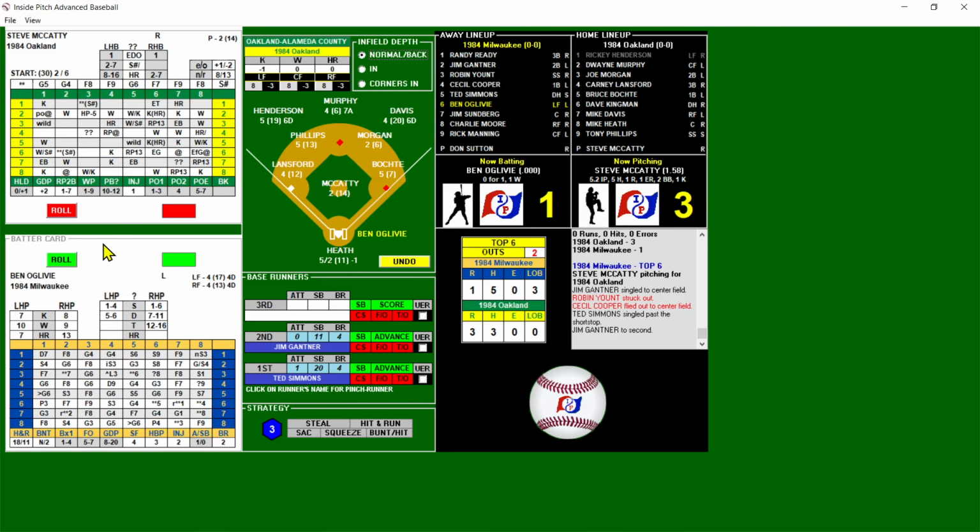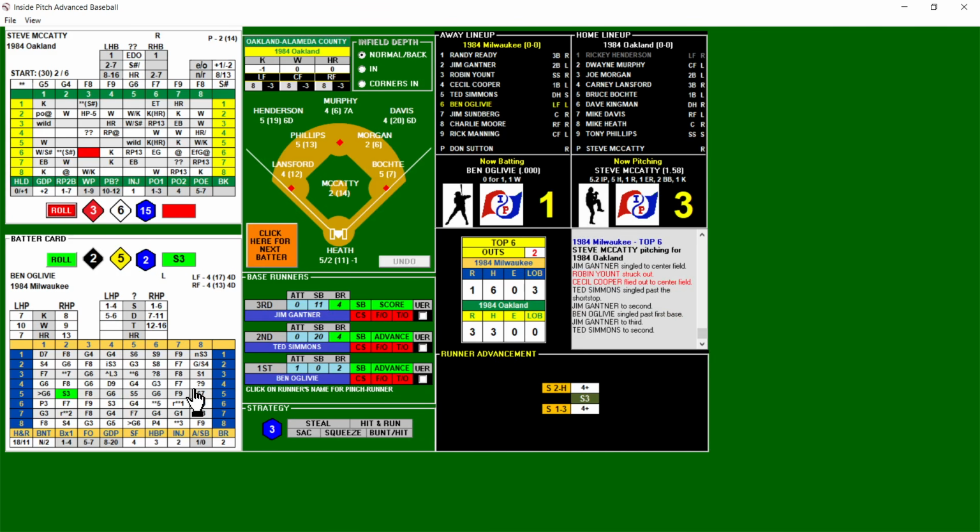So a big chance for the Brewers here. 3-1 A's. Brewers down by 2, but Oglivie is actually the go-ahead run, and he has power against righties. 13 for home run. McCaddy is a -2 with runners on base, though. So here we go. First and second, 2 out. Nothing on the strategy. Oglivie batting against McCaddy, and it's a blank. All these blanks are dangerous. McCaddy not controlling the at-bat, and there's a base hit.